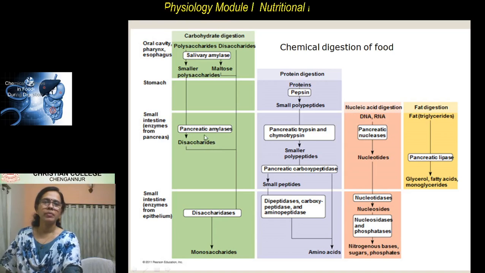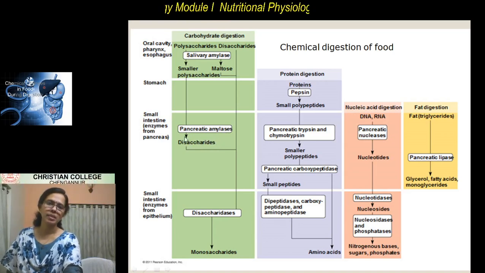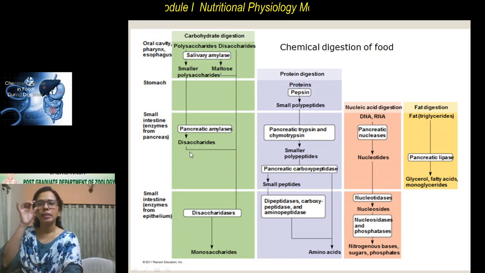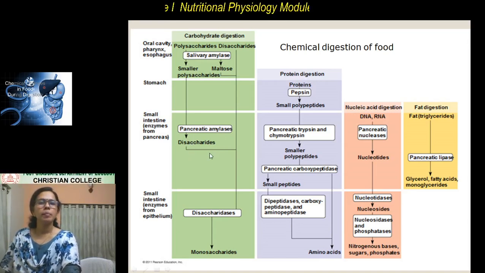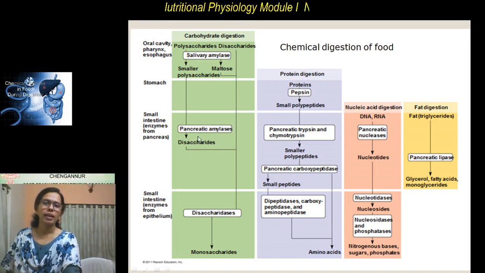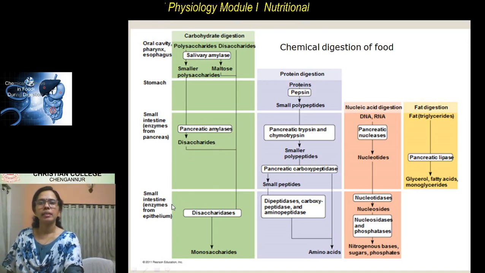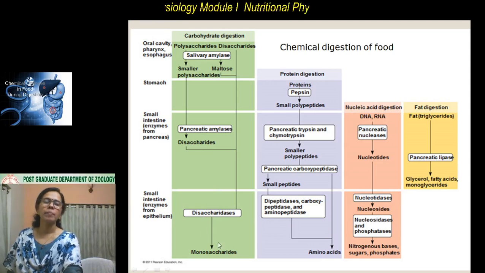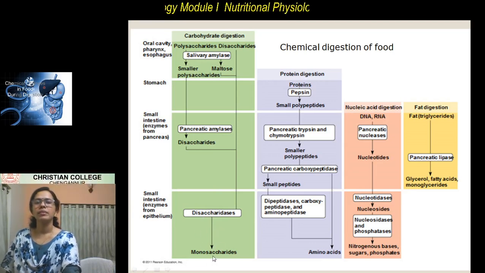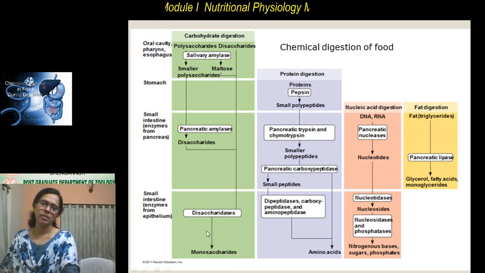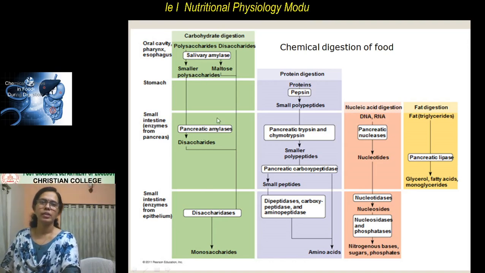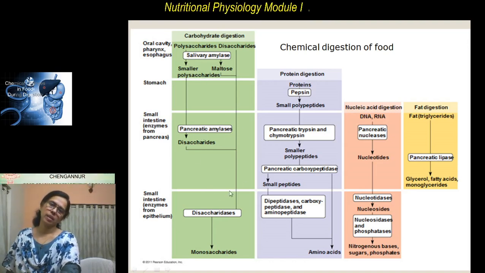Here the major enzyme involved is pancreatic amylase. The pancreatic amylase converts the smaller polysaccharides into disaccharides. And then again, in the remaining part of the small intestine, these disaccharides are converted to monosaccharides. So that is how the digestion of carbohydrates takes place.